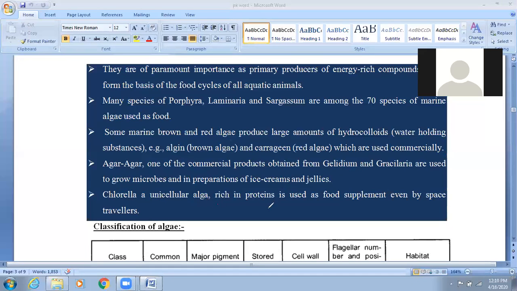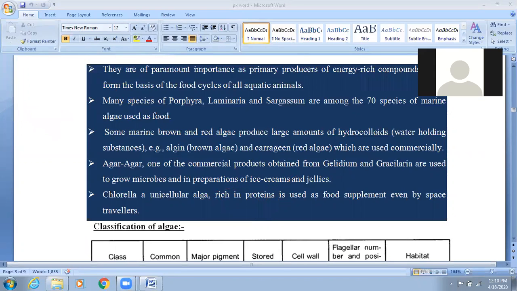It has much protein content. It is generally used by astronauts, so due to this it is also known as space food. Chlorella is also called space food.